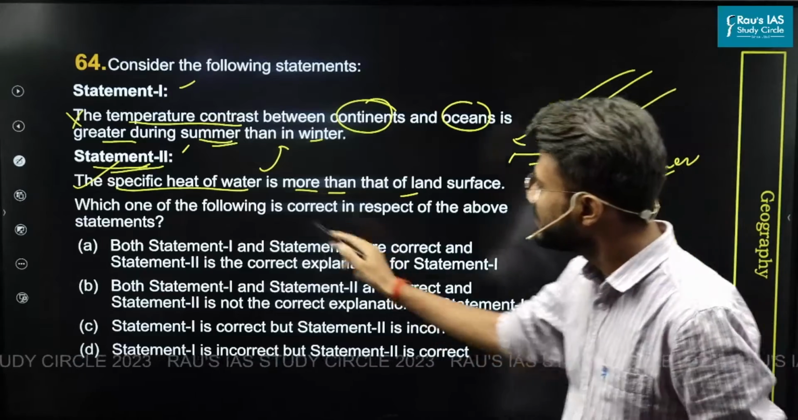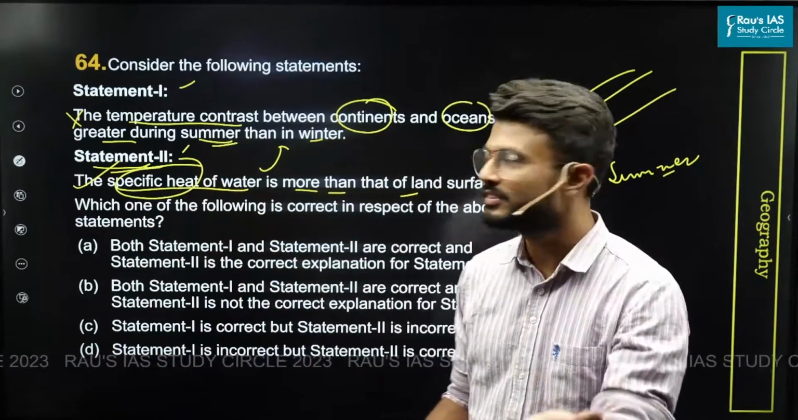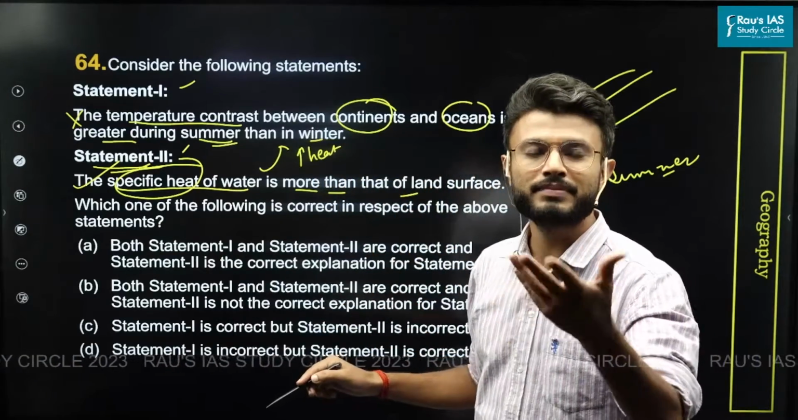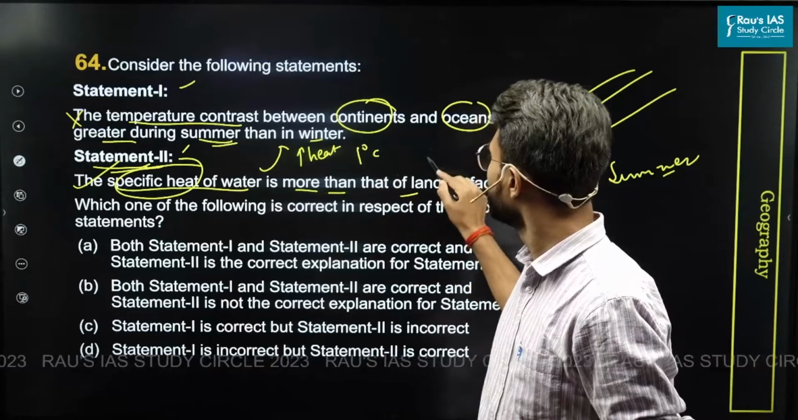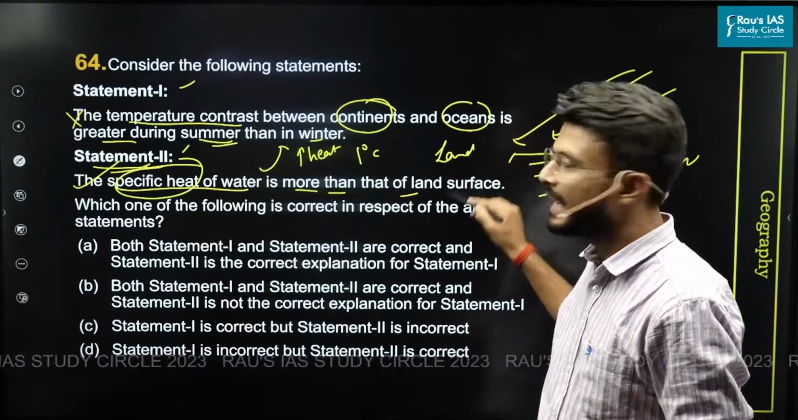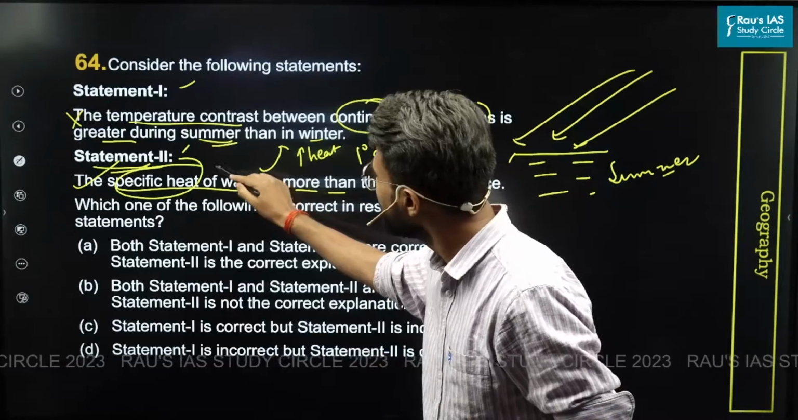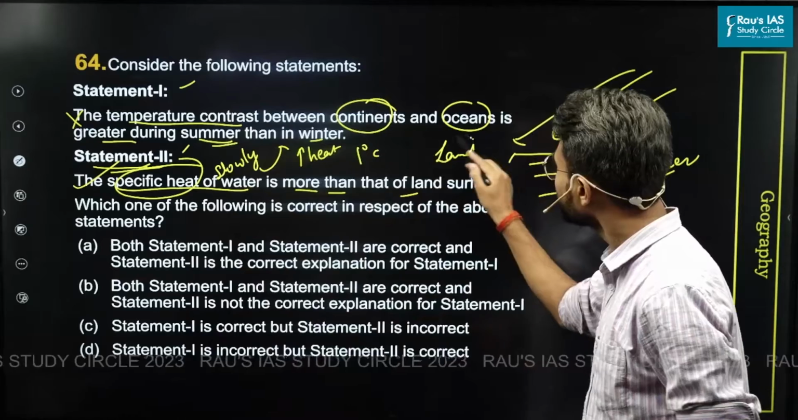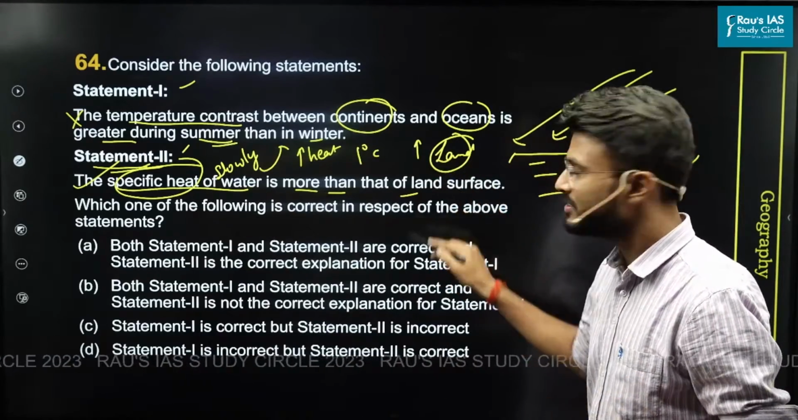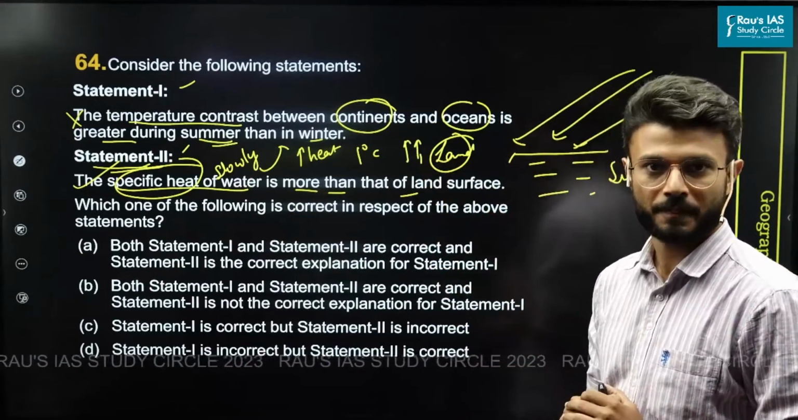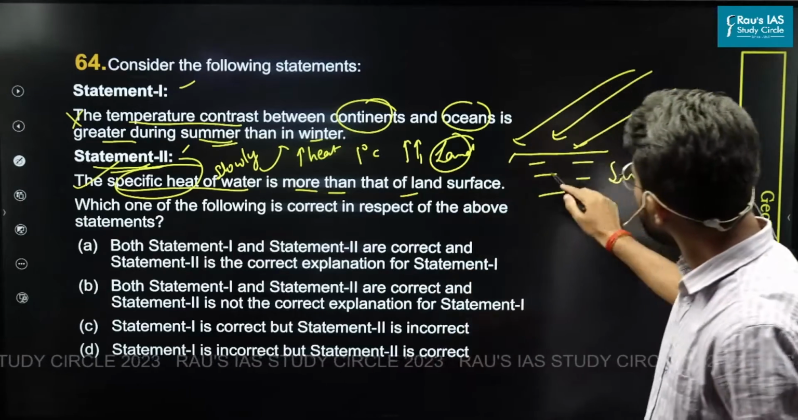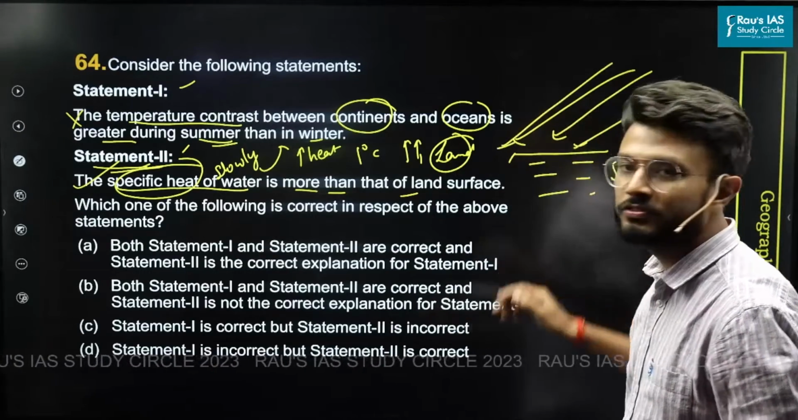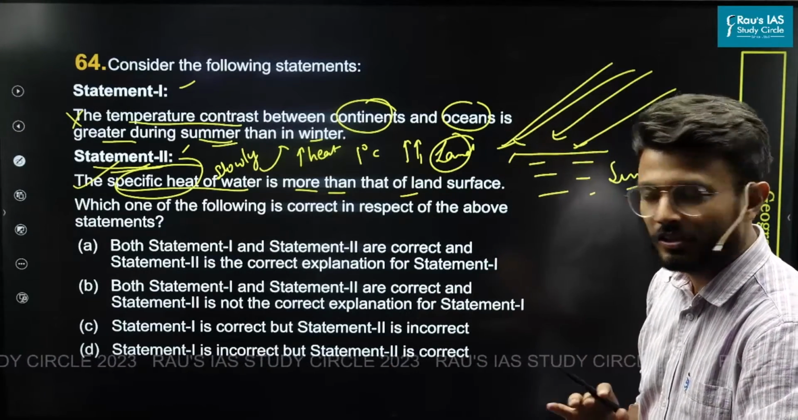Now, because the specific heat of water is more, which means that water will require a higher amount of heat to raise the temperature by 1 degree Celsius compared to the land. And that is why the water heats up very slowly. Water cools down very slowly. On the contrary, land heats up very fast and it cools down very fast. Right? So now during summers, the water bodies, that is oceans, they absorb a huge amount of solar insolation, right? So they warm up very slowly.